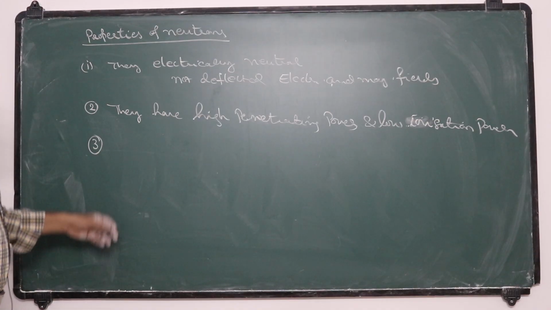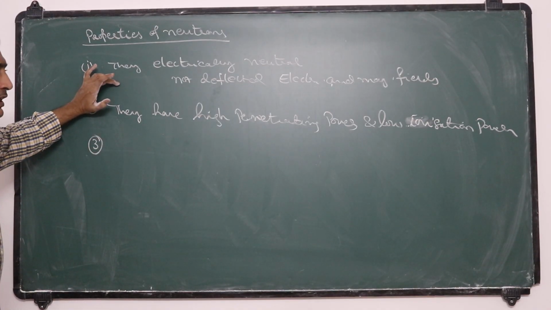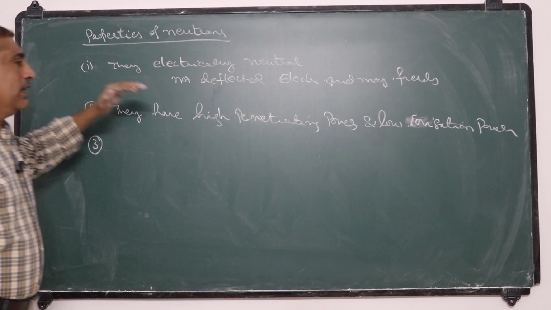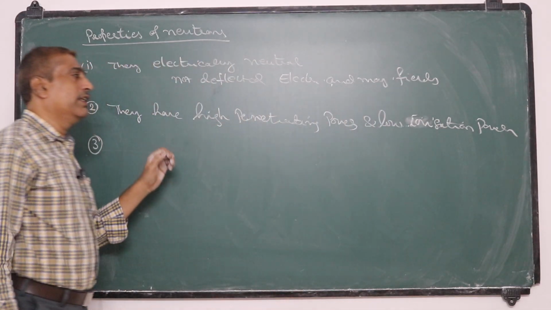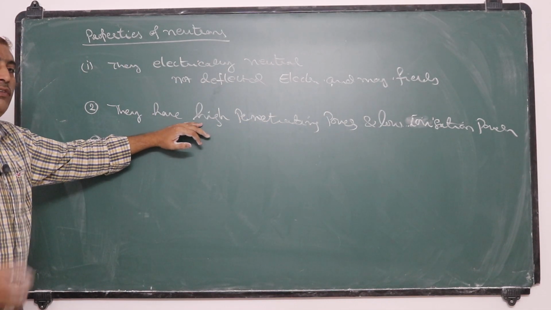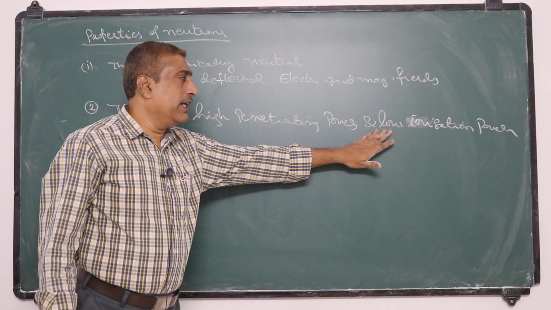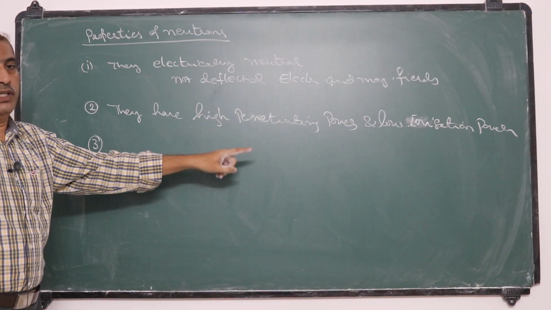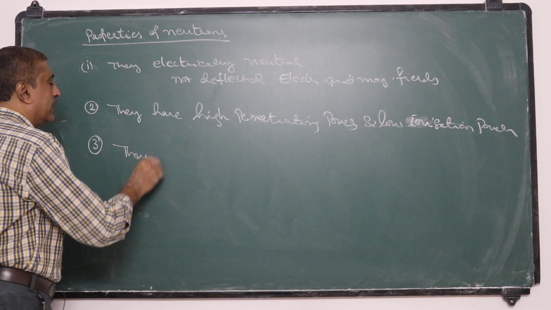The first property is they are electrically neutral so that they are not deflected in either electric field or magnetic field. They have high penetration power and low ionization power. That means they can penetrate through even thick lead sheets, but they cannot ionize gases. And the third one is they are stable inside the nucleus.